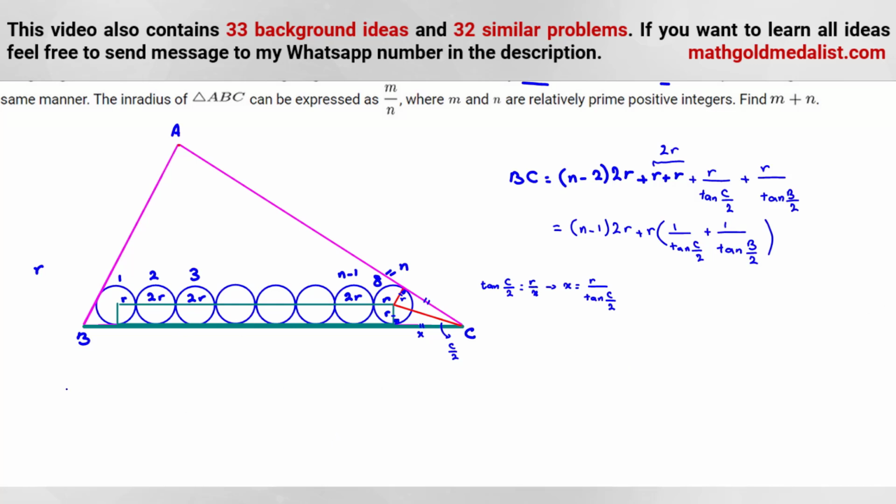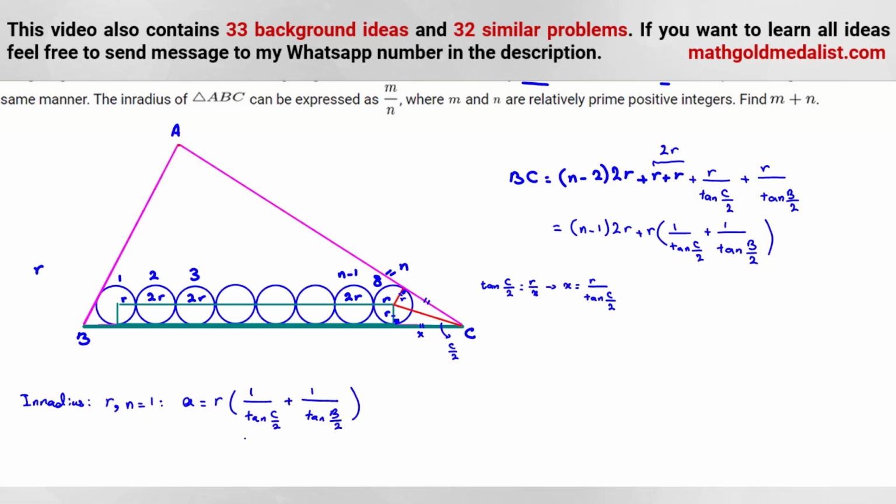For the inradius, R, we know the radius of the inradius, and n is 1. So we can say A, n is 1, times 2R0 is equal to R times 1 over tan C over 2 plus 1 over tan B over 2.